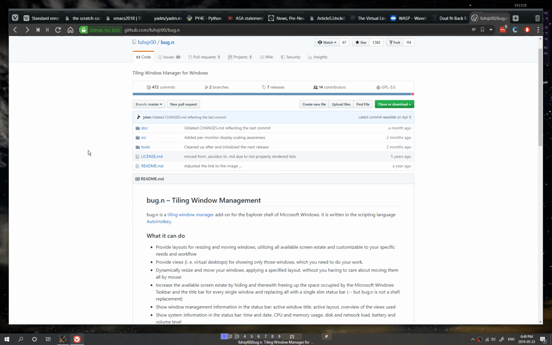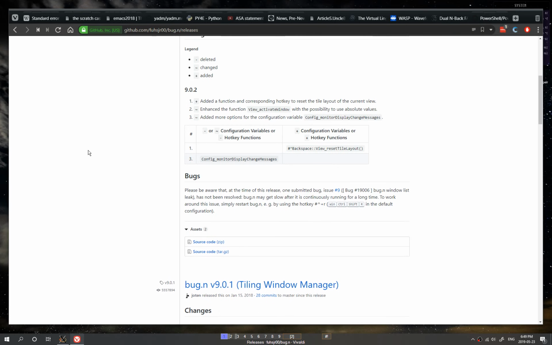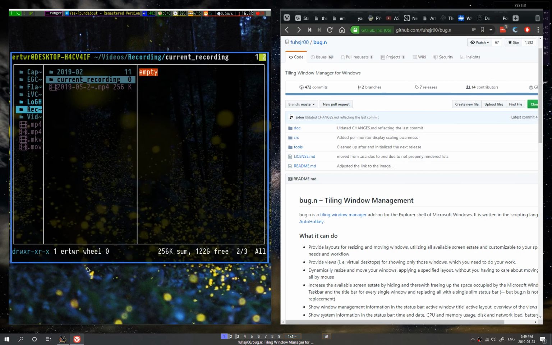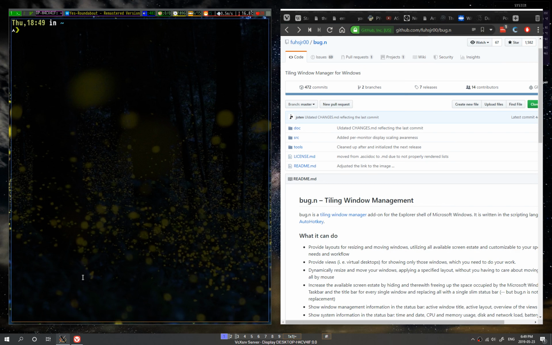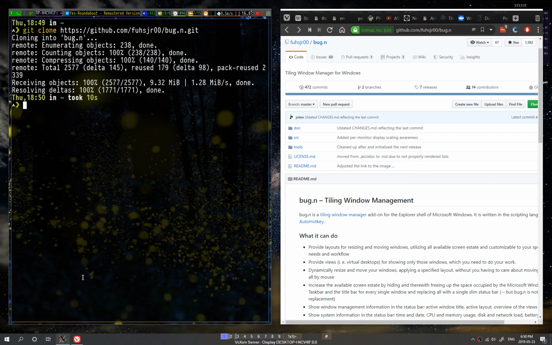Okay, in order to use this tool, probably we're gonna need 4 things. The first one is gonna be Bug.n, and we're gonna either download one of the releases, in this case the latest one being 9.2, or we're gonna use Git to clone it and build it later. In this case, I do prefer building it because it's gonna allow you to do more customization later on, right?